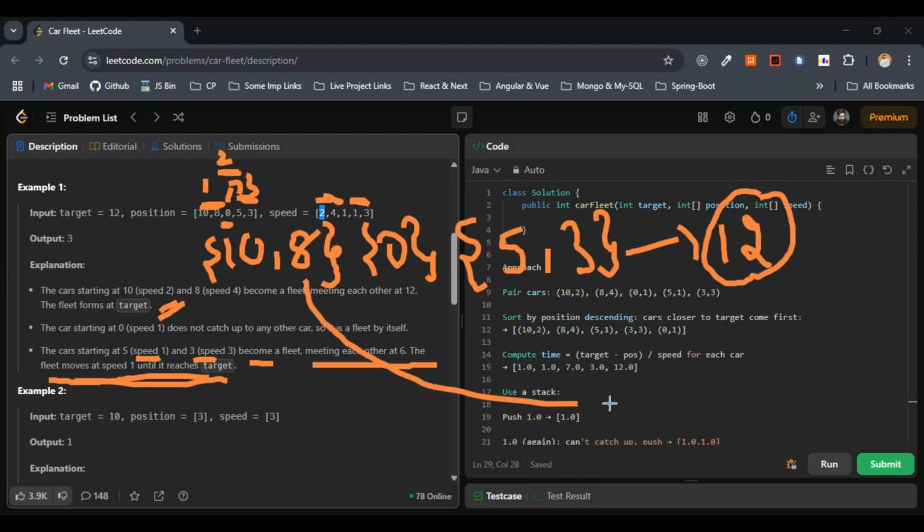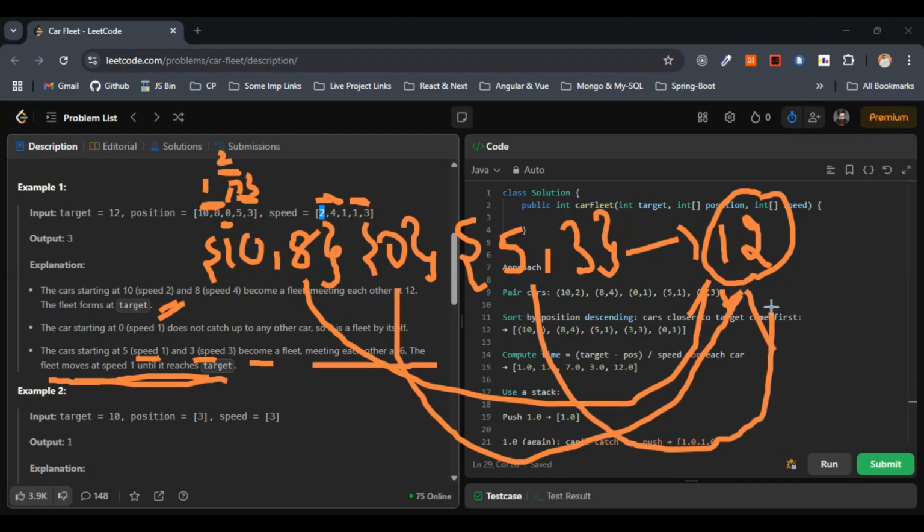So this reaches the destination by forming a fleet, and 0 itself forms one fleet and reaches the destination, and this forms a fleet and reaches the destination or the target 12. So this is what the question states.